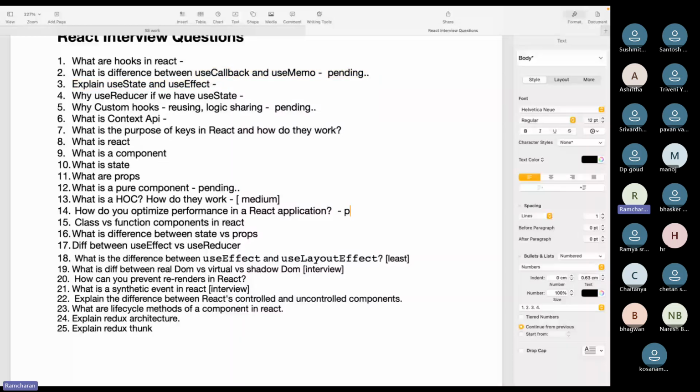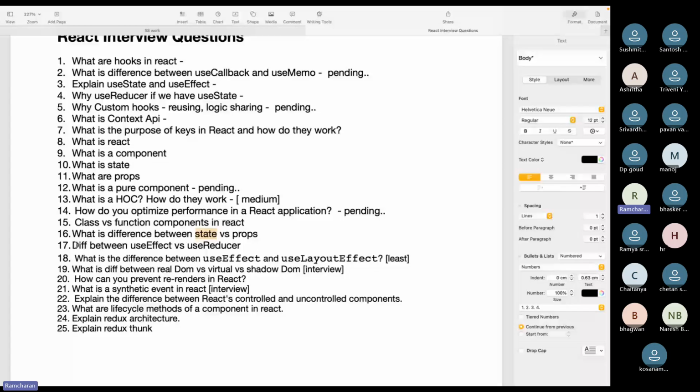You already know the difference between class and function components, right? So I need not tell this again. So we use class and function to create components in React. And what is the difference between state versus props? You learned state and you learned props, right? So same thing. Props means you pass from parent to child, and state is enclosed inside the component itself, and every component will have its own state.